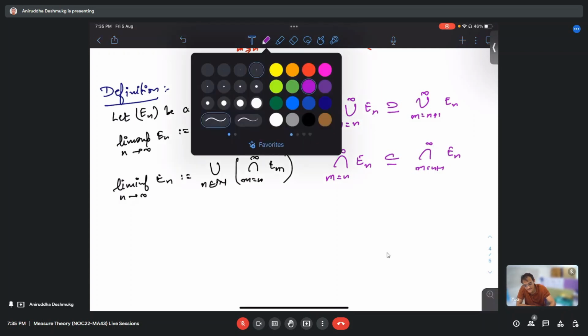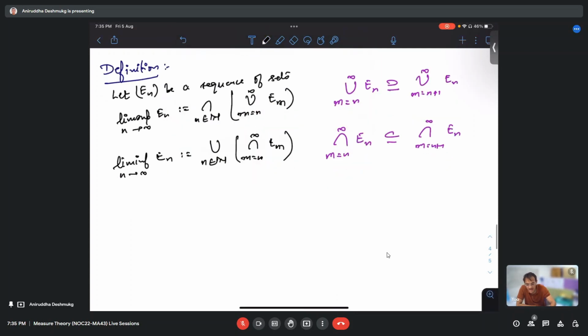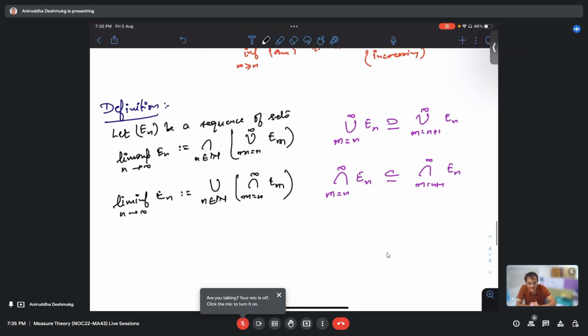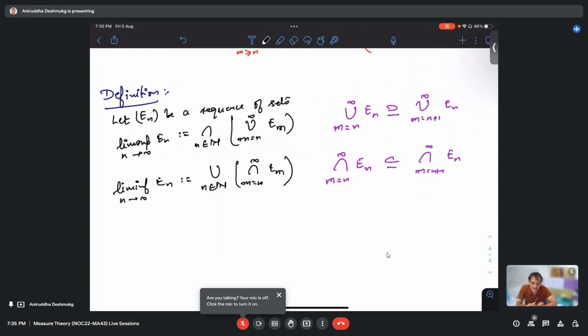Unless we have a sigma algebra or something similar, a sequence of sets from a collection need not have its lim sup or lim inf inside the same collection.